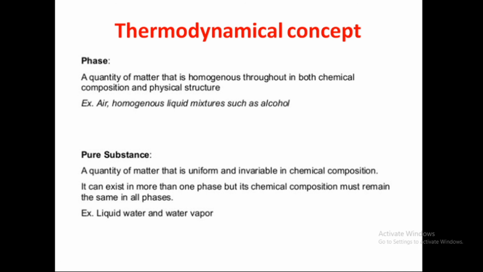What is a phase? A quantity of matter that is homogeneous throughout, both in chemical composition and physical structure. Okay. A pure substance is a quantity of matter that is uniform and invariable in chemical composition. So, for example, liquid water and water vapor. Clear?